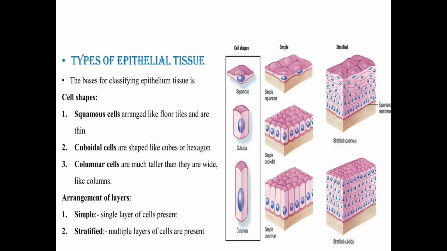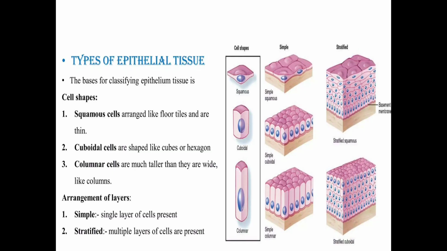Now the types of epithelial tissue. Epithelial tissue is divided into two types of classification. The first is on the basis of cell shape. The first cell shape is squamous cells, which look like floor tiles. They have a centrally placed nucleus, and the cells are flat and very thin. Their width is much greater than their height, or thickness. So these are squamous cells.